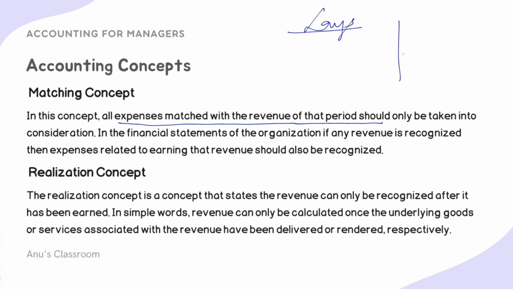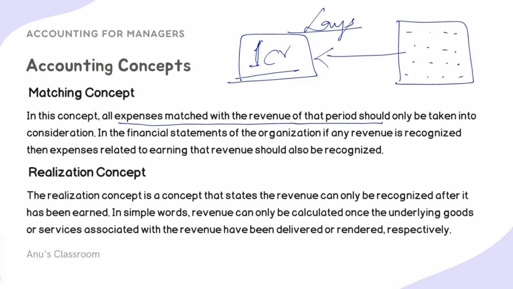Suppose I acquired a land of 1 crore and I've started potato farming over there, and from the harvest I created Lays chips and sold it for 1 crore. If I have to mention this 1 crore revenue from this land in my accounting book, then I should also be writing down what cost I had to give to acquire this piece of land and plant and harvest these many potatoes, right? That should also be written.